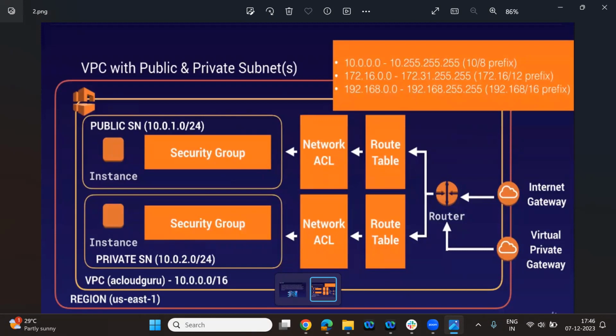So before the landing zone, you have to create all the stuff, how the things are going to work, and I'll come to the IP address as well.